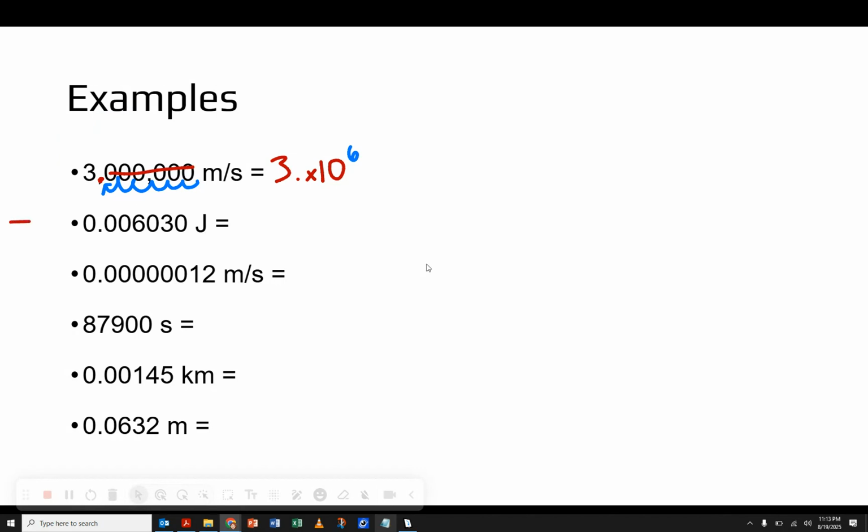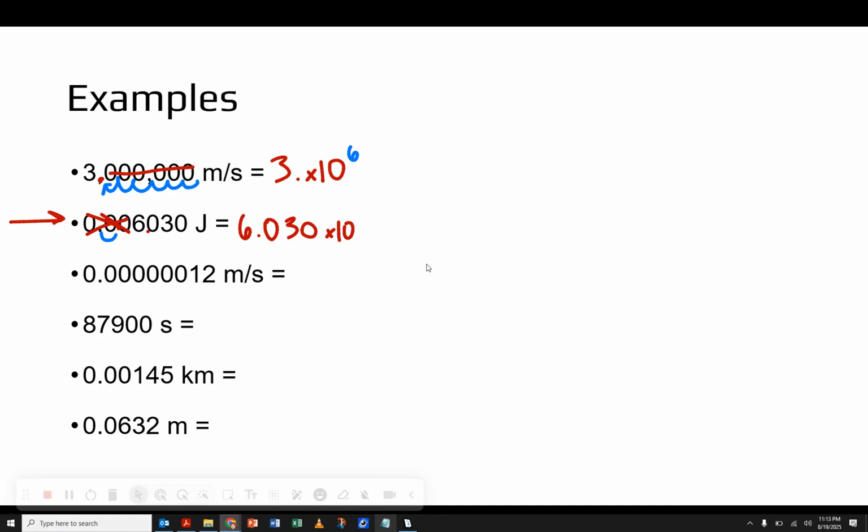With this next example, remember we're reading left to right, and we're going to put our decimal after the first non-zero digit. So that's going to go after the 6. And the only zeros we can get rid of here are these 3 leading zeros. This sandwiched 0 and this trailing 0 are sig figs. Remember, trailing zeros are sig figs if there's a decimal in that original number, which there is. So this is going to be my base now, 6.030. Put my times 10 there, and then count how many times it had to move.